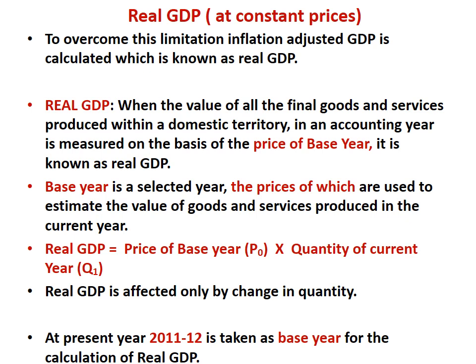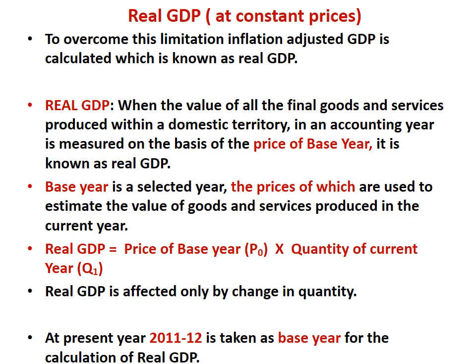So we'll see the definition of real GDP. When the value of all final goods and services produced within a domestic territory in an accounting year is measured on the basis of the price of the base year, it is known as real GDP. Now what is base year? Base year is a selected year, the prices of which are used to estimate the value of goods and services produced in the current year.